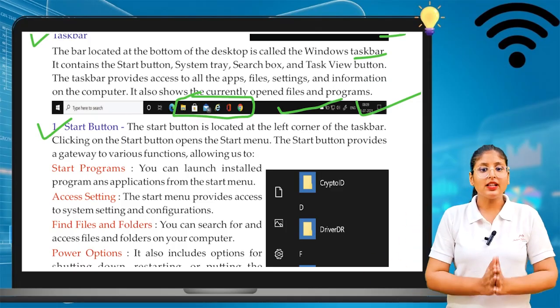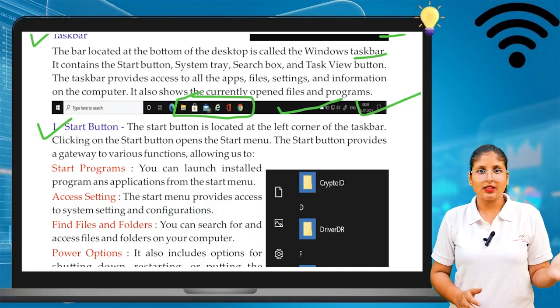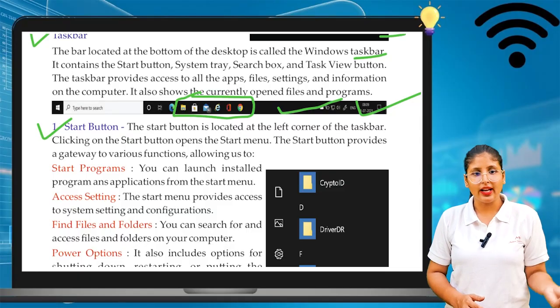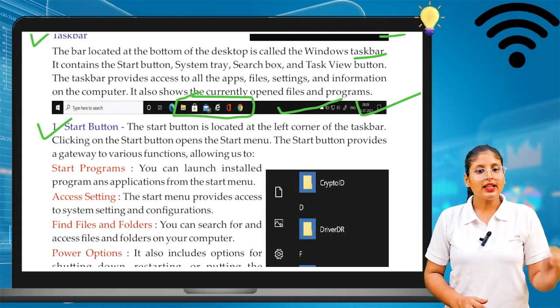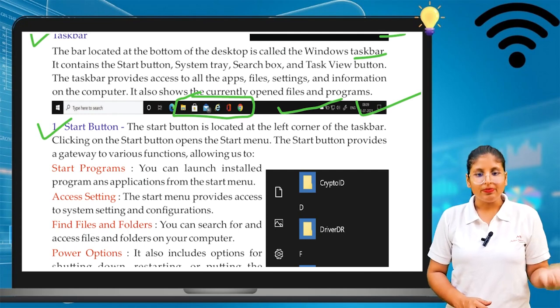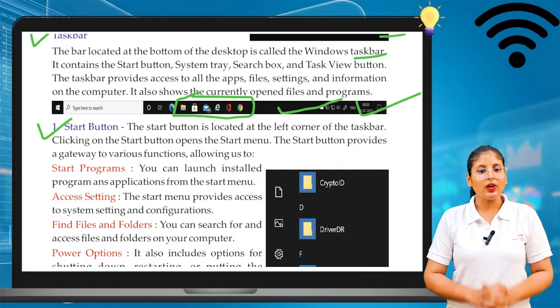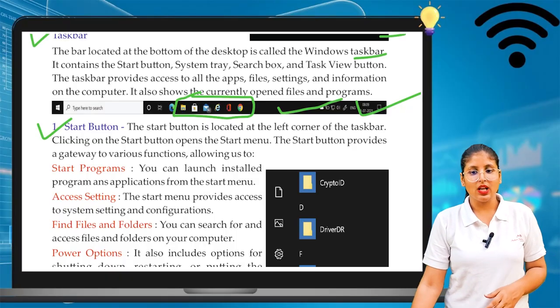So the start button is located in the left corner of your taskbar. Clicking on the start button opens the start menu. The start button provides a gateway to various functions. So the start button has various functions. Let's see them one by one.